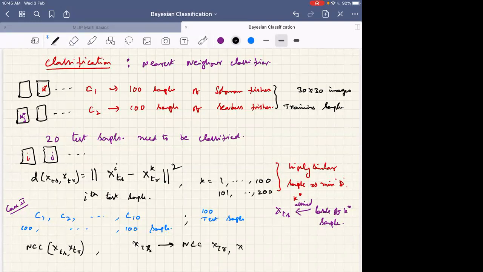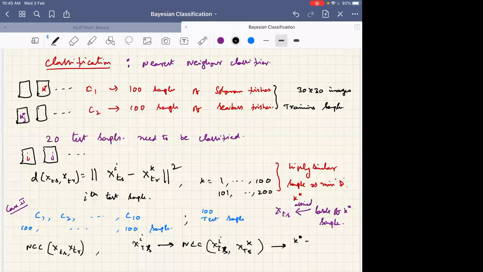And then you find out the minimum. Now, minimum or maximum? Maximum, sir. Yeah, the training sample that has the highest normalized cross correlation.